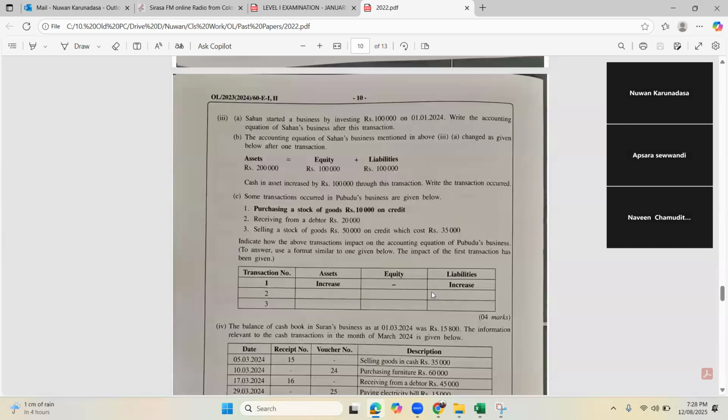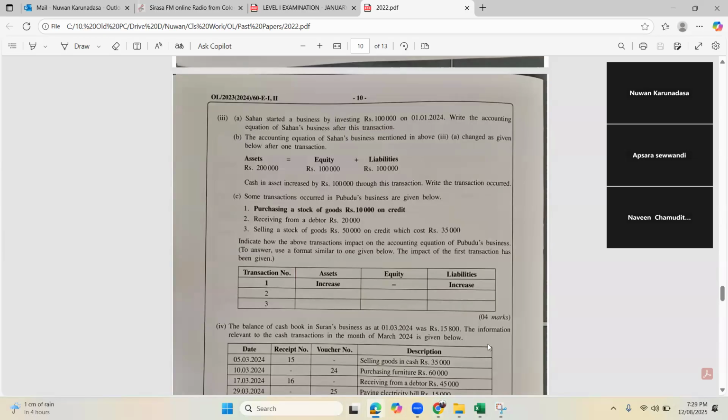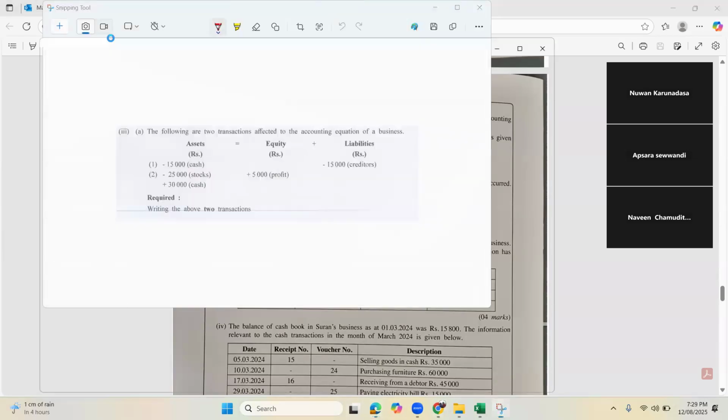What is the paper? 2023, all past paper. Right, we'll take that one here.